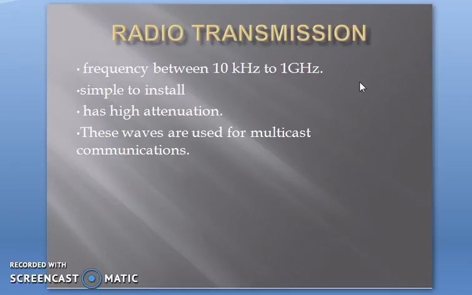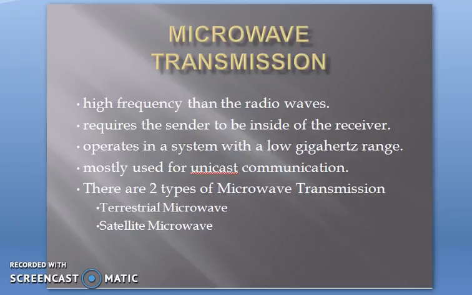This is mainly used for multicast communication. Multicast communications are communications which can be transmitted to a group of receivers. So that is radio transmission. Now we can see the next type of transmission, called microwave transmission.